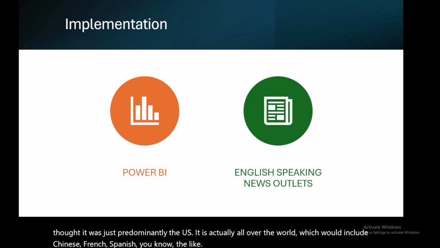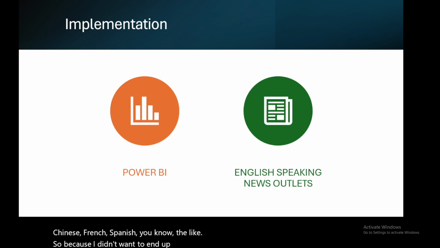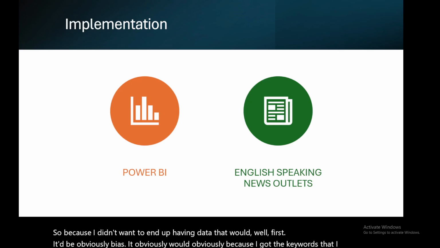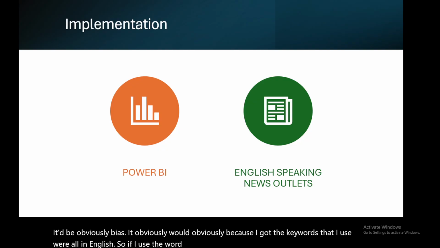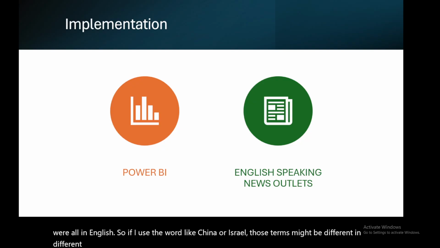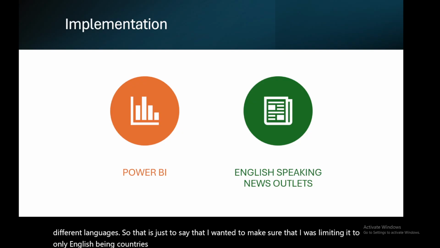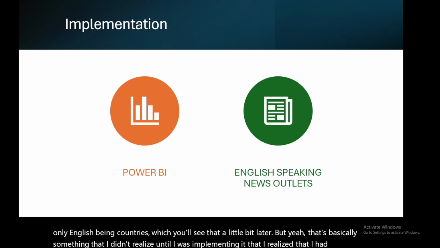So because I didn't want to end up having data that would, first, obviously be biased, because the keywords that I use were all in English. Like if I use the word China or Israel, those terms might be different in different languages. So I wanted to make sure that I was limiting it to only English-speaking countries, which you'll see a little bit later. But that's something that I didn't realize until I was implementing it, that I had to start looking more into.